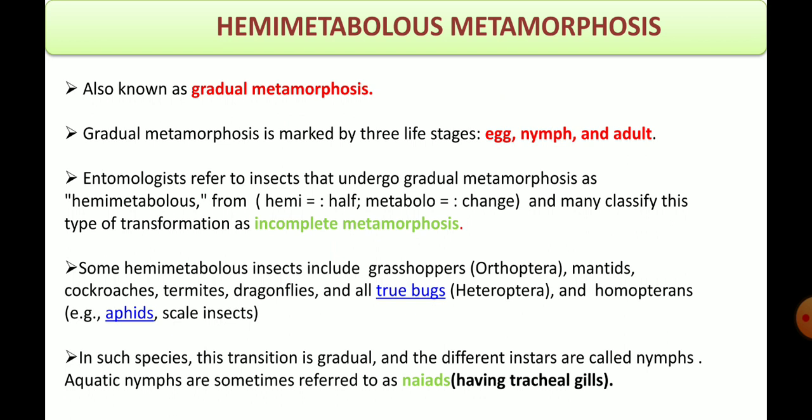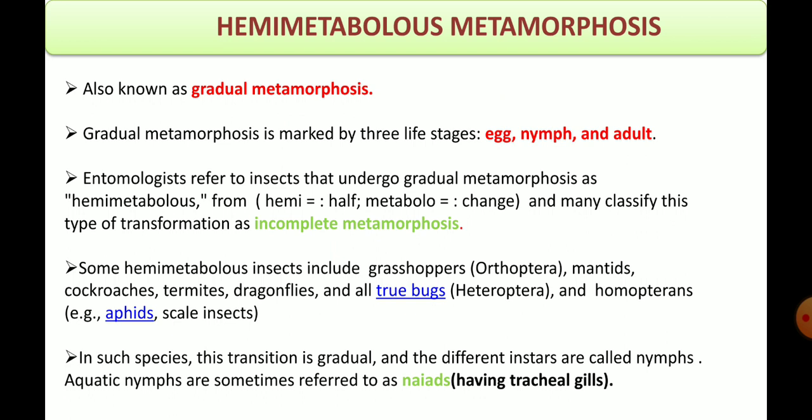In the case of hemimetabolous insects, the transition between different stages is gradual and the different instars are called nymphs. The terms instar and molting may be new to you all. We will discuss in the next slide what an instar is and what we mean by molting in detail.